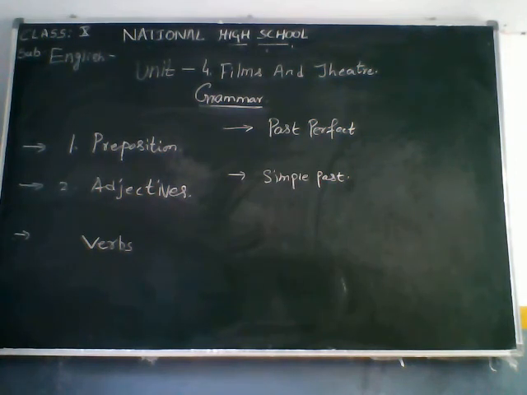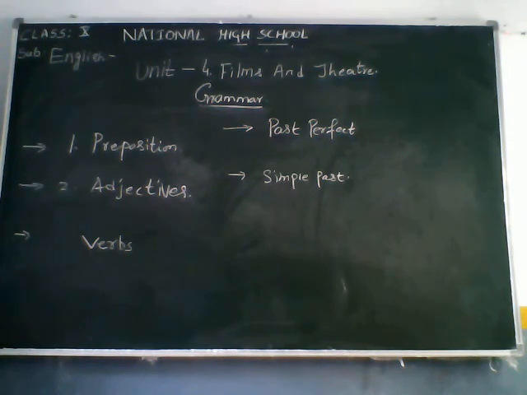Next comes, children, articles. Articles means the, a, and an. Already you have learnt in your junior classes. These articles are used for nouns or pronouns, for specific words. Let us take an example. "The" will be used for a specific or particular noun, like the Ganges, the Himalayas, the book, a specific book. If it's a geography book, I will not put "the", but for a specific book I put "the".